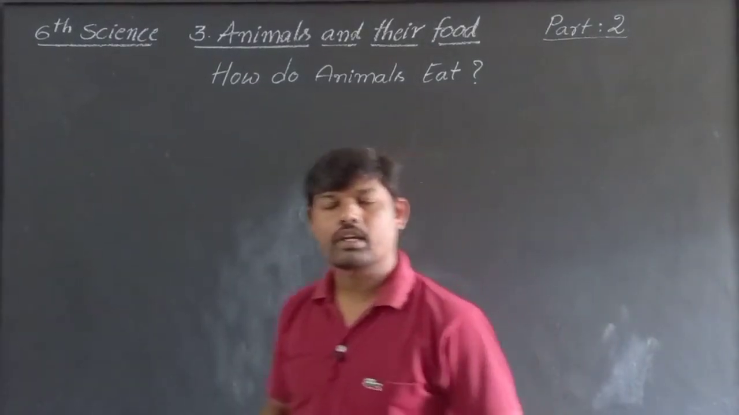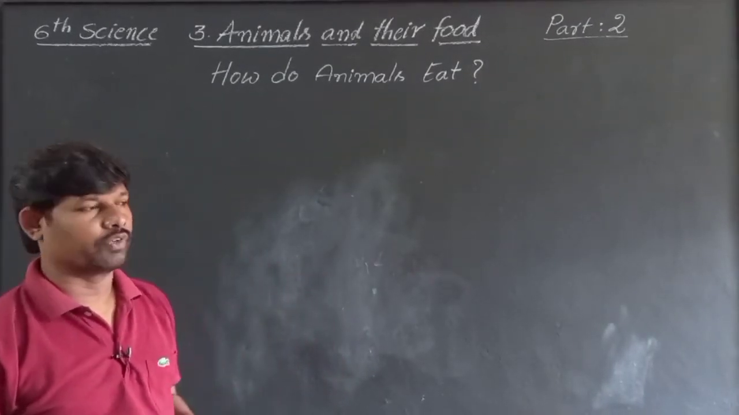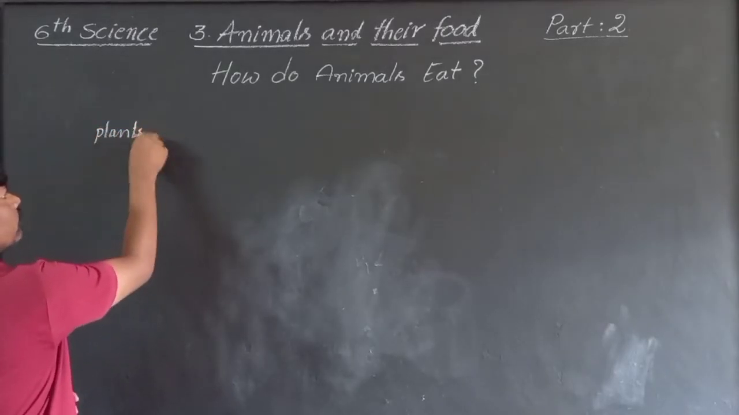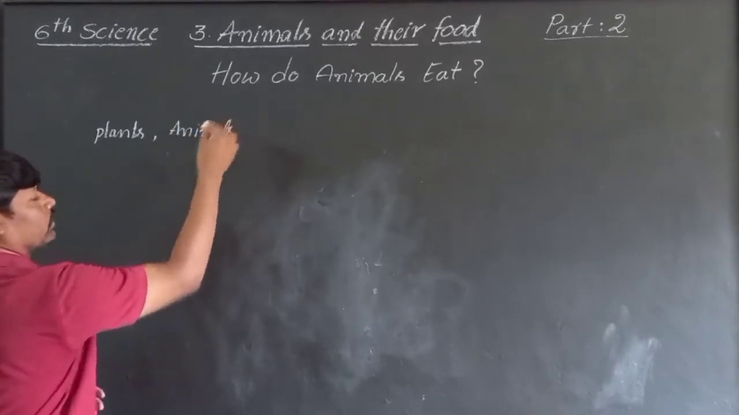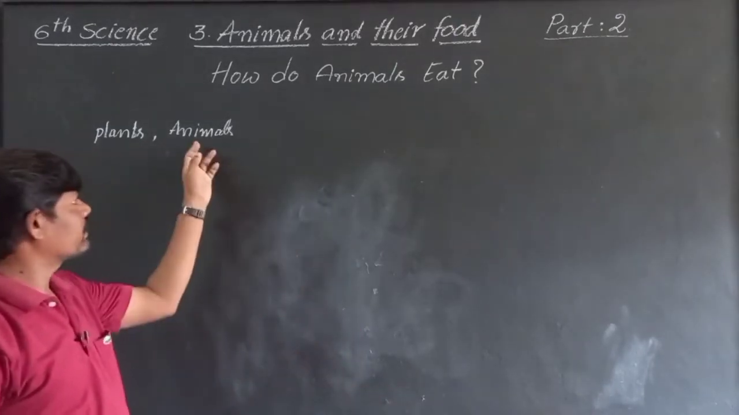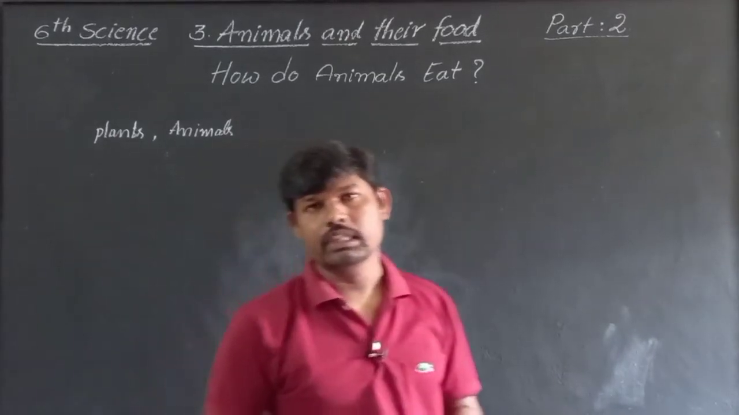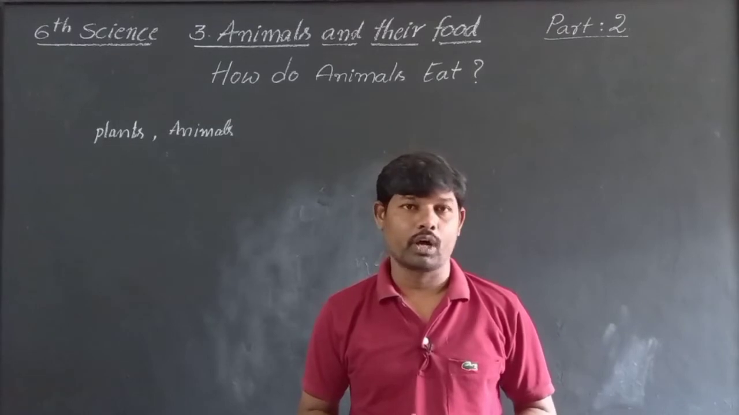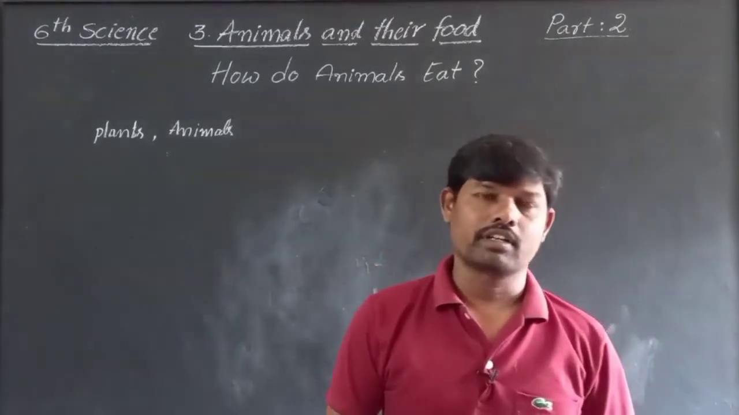For every living being, the source of food is plants and animals. All living beings depend on plants as well as animals for food. But the important thing here is how they track the food and how they collect the food. This is what we are going to discuss in this class.